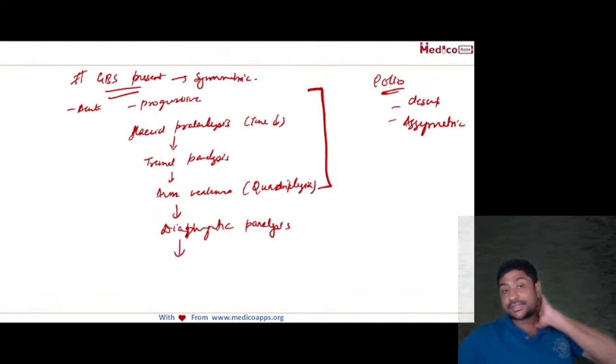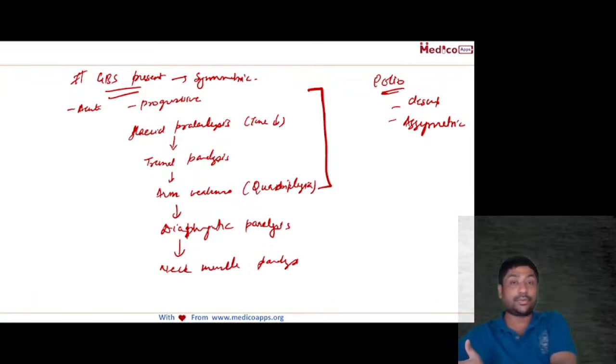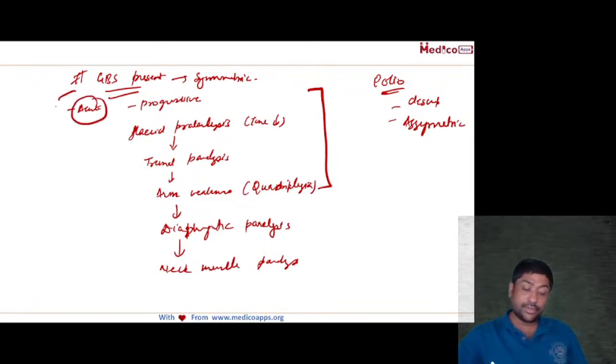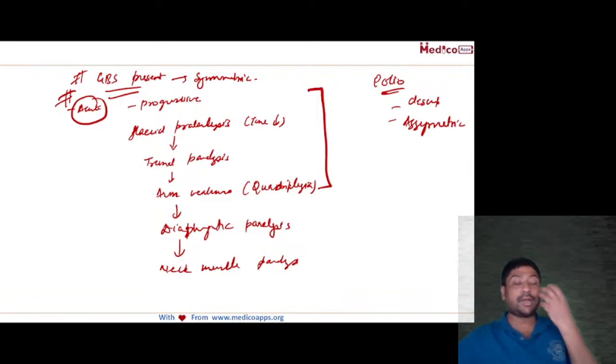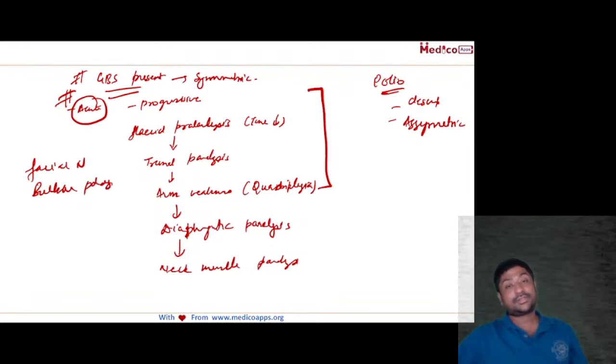Then neck muscle paralysis. Okay. So you can see how the symptoms may progress over 2 days to 28 days. But remember it's an acute disorder. So it's a progressive acute disorder, and this will again lead to paralysis of the facial nerve. Okay, there can even be bulbar palsy. There can be sensory paresthesias, but they're not very marked. So sensory paresthesias are not very marked.